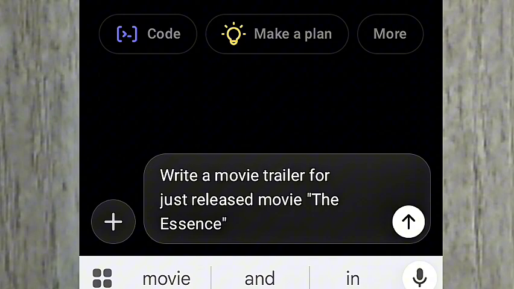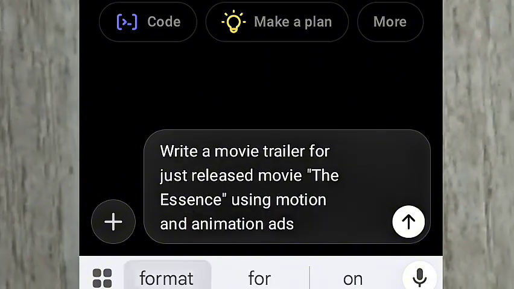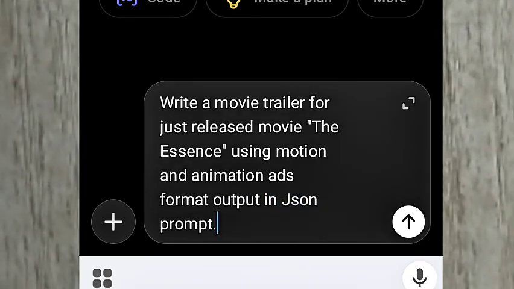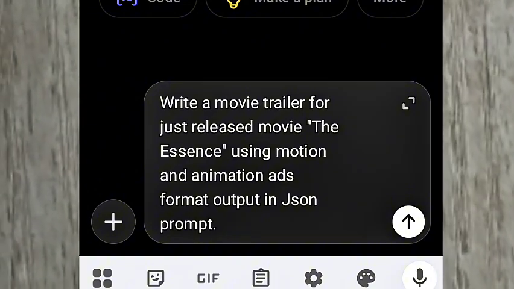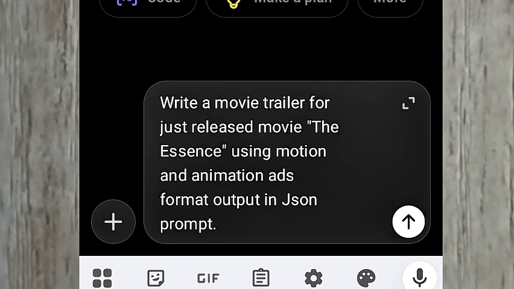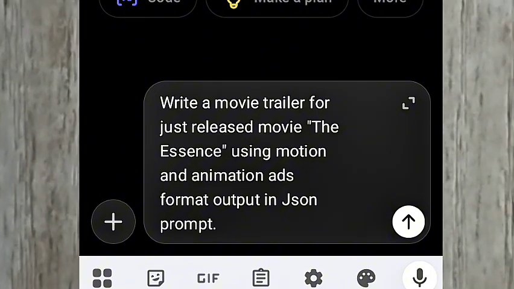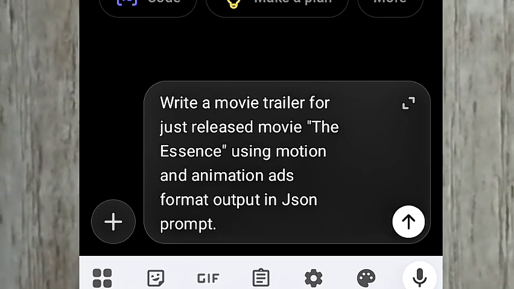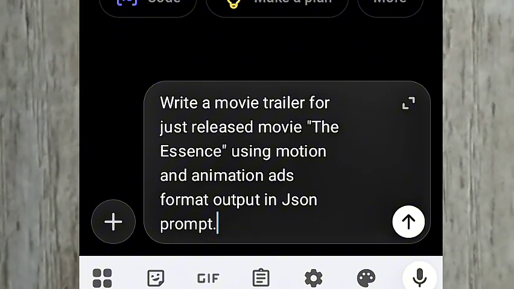This is the essence. Then using motion and animation arts format, output in JSON prompt. This is the idea and the basic information we need, because what you basically want to achieve is a movie trailer for a just released movie. The title of the movie is The Essence. It's going to use motion and animation art format for this type of creation. Every output it gives us is going to be in JSON prompt. It's not going to be in paragraph, it's going to be in JSON format in the form of code.